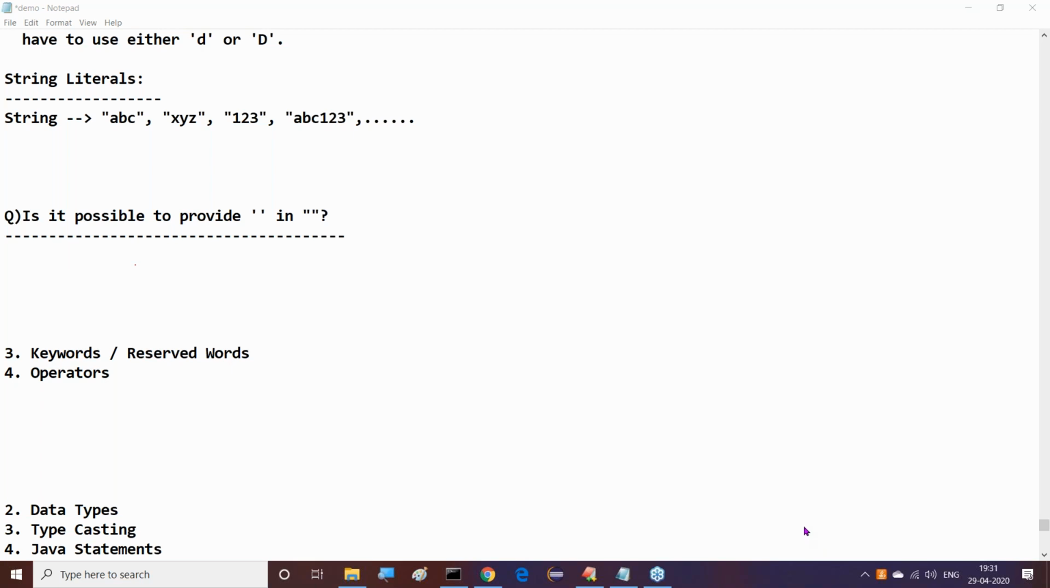Is a string value a literal in Java, or is string a data type? That means which data type? User defined data type. That is nothing but class type. That is nothing but which one? Class type.